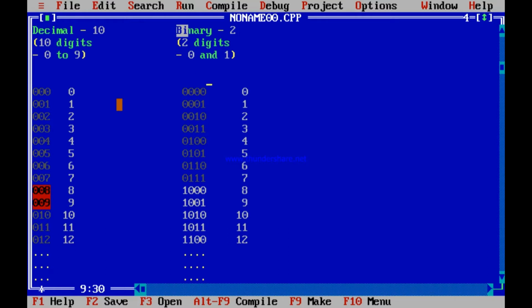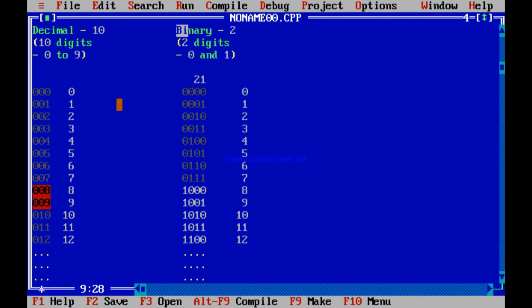Similarly, in case of binary, these positions are 1, please understand, then not 10 but 2. Because in decimal there were 10 digits, we did 1, then 1 into 10, 10, then 10 into 10, 100, then 100 into 10, 1000, and so on. But here there are 2 digits, the base is 2. So I will not multiply by 10 to get the weights.